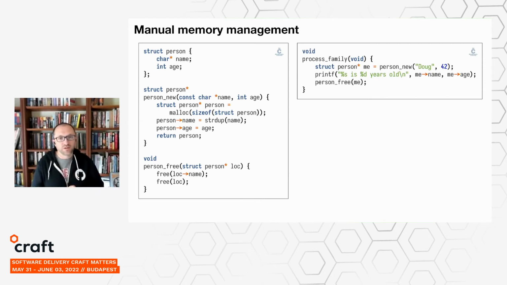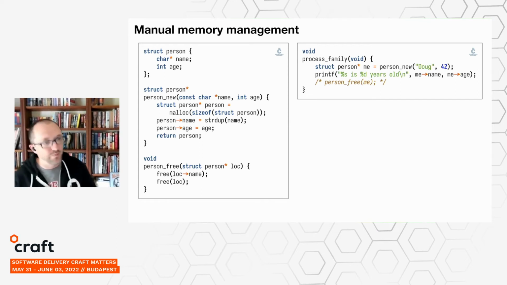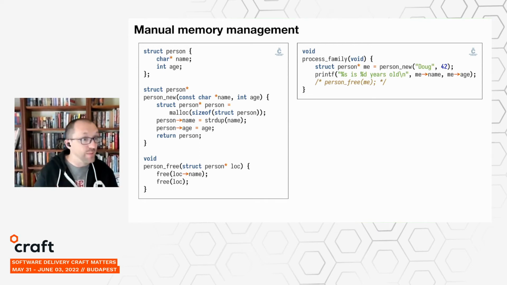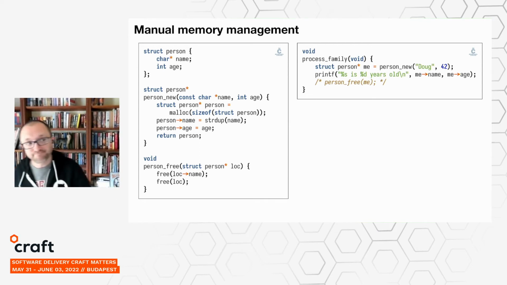And here we can see an example of how you might use these functions to handle instances of this new type. So we create a person, we do some computation with it. Here we're just printing out its contents. And then we're very careful, we free it when we're done with it. And because you're managing resources manually, you'd better make sure you do so. If you forget this person free call here, then you're going to have a memory leak and things will be